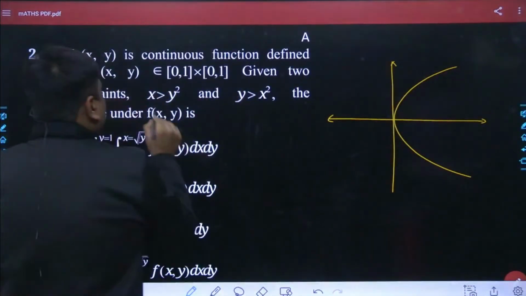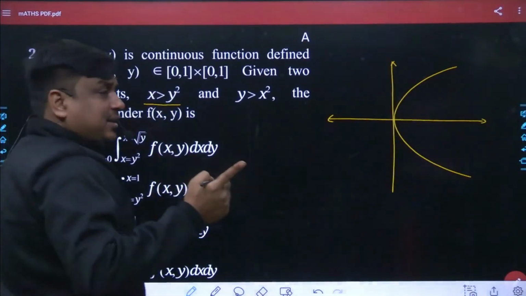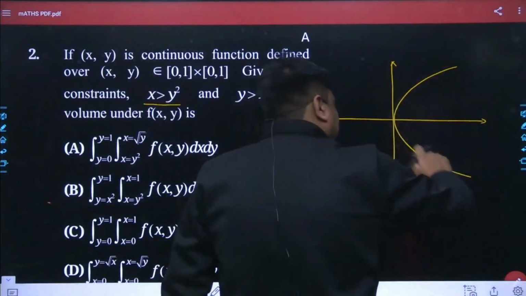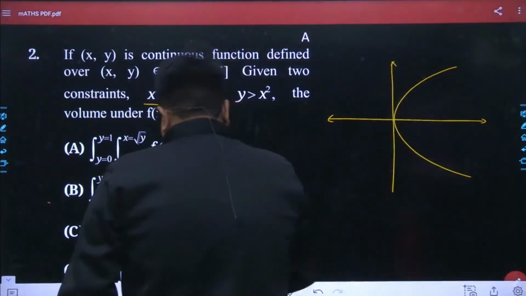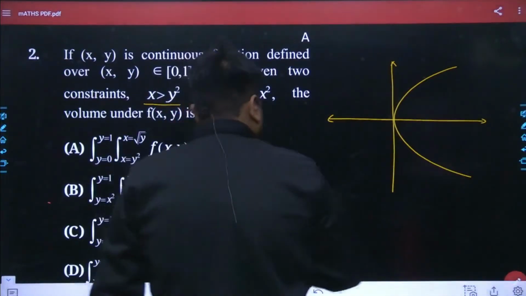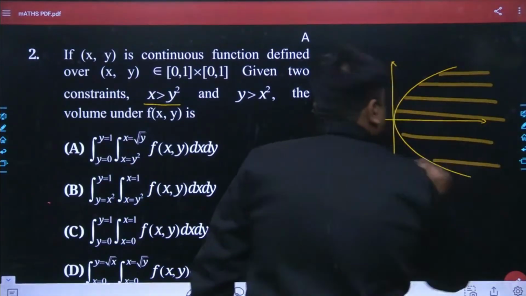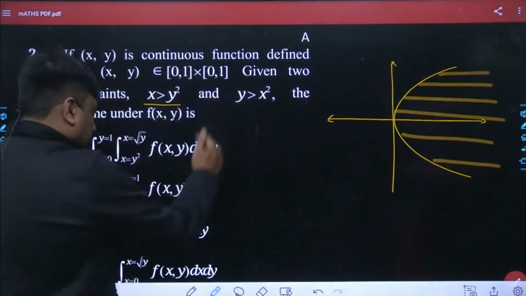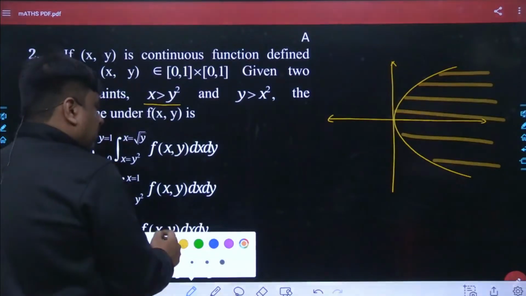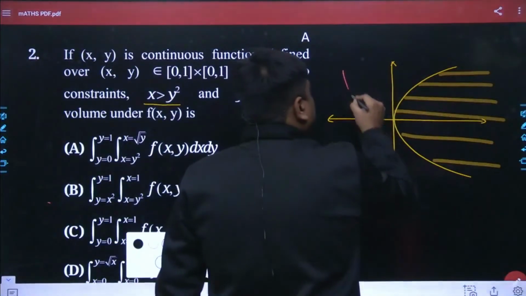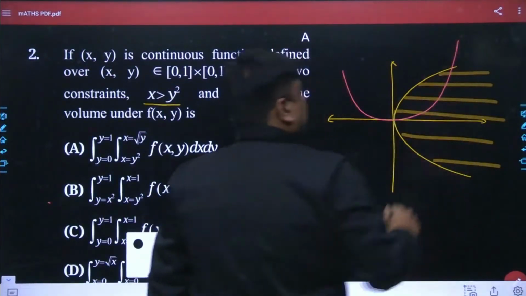But they had been focusing over the surface area, x is greater than y square. This has been x is equals to y square, so this region is going to be x greater than y square. This region is x greater than y square. And the same has been y is equals to x square, which is going to be an upper facing parabola. This one. This is going to be an upper facing parabola.